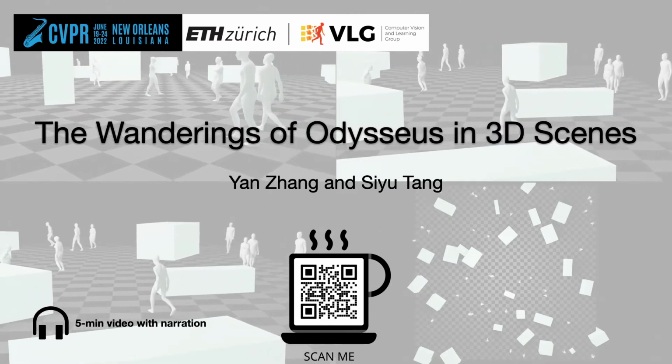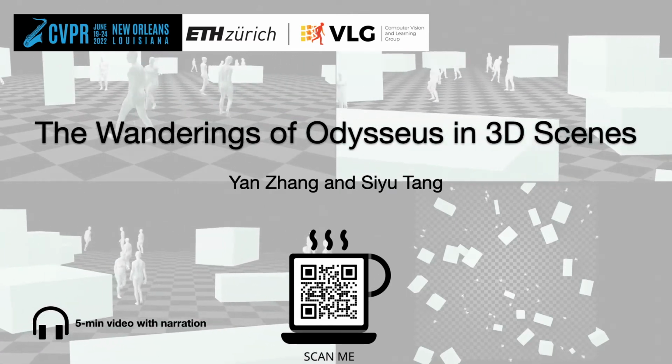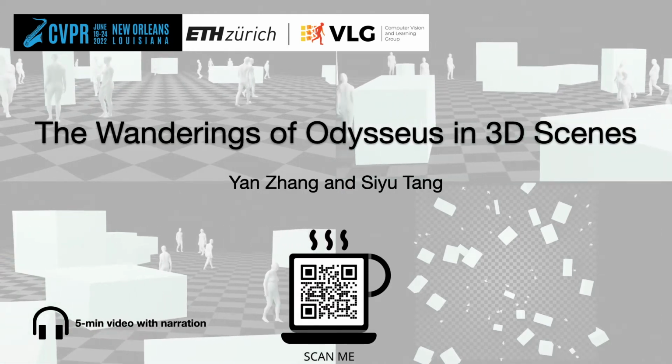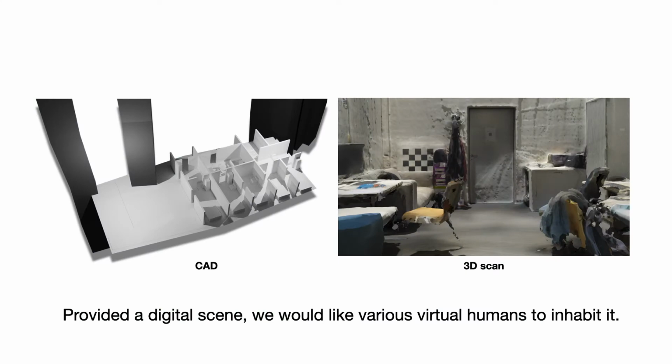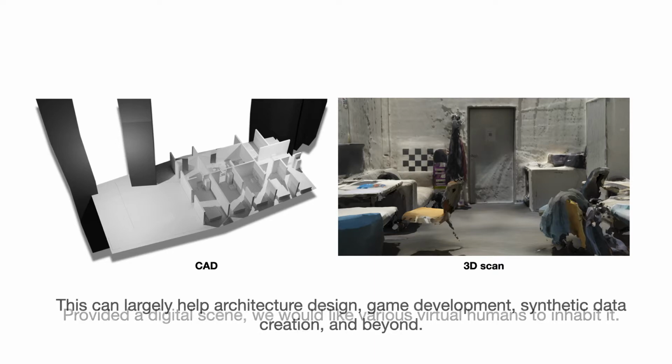In this work, we propose a method to populate a digital scene with various virtual humans, which have diverse body shapes and move for a long period of time. Provided a digital scene, either a CAD model or a 3D scan, we would like diverse virtual humans to inhabit it. This can largely help a number of applications like architecture design, game development, and synthetic data creation.